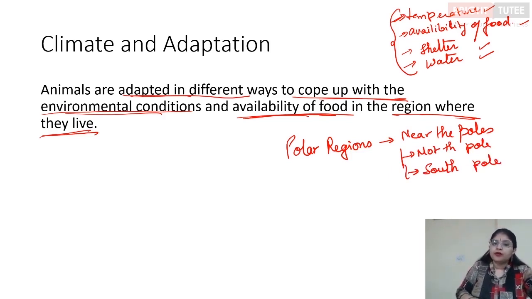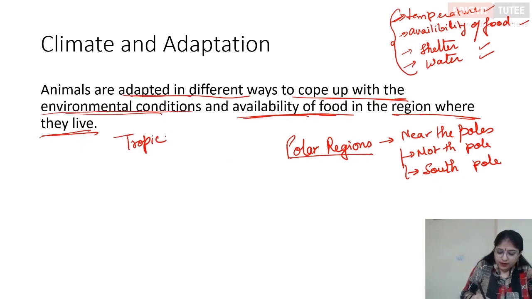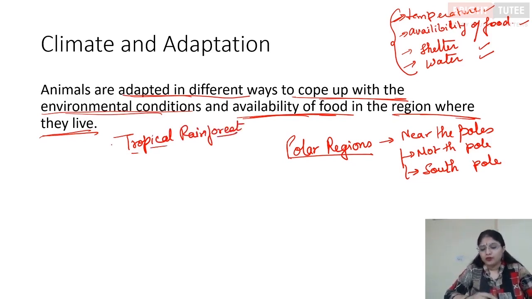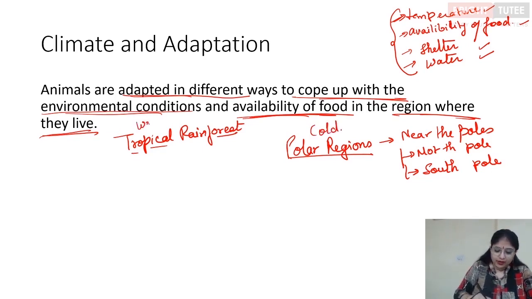The other type of region that we are going to discuss is the tropical rainforest, right? So tropical rainforests are the areas which are comparatively hot, and they receive a lot of rain. So polar region is a cold area, whereas the tropical is the wet area and it is comparatively hotter. Right? When we talk about polar regions, like I said, it's near the poles, that is the North Pole and the South Pole. What are the countries that come under the polar regions?